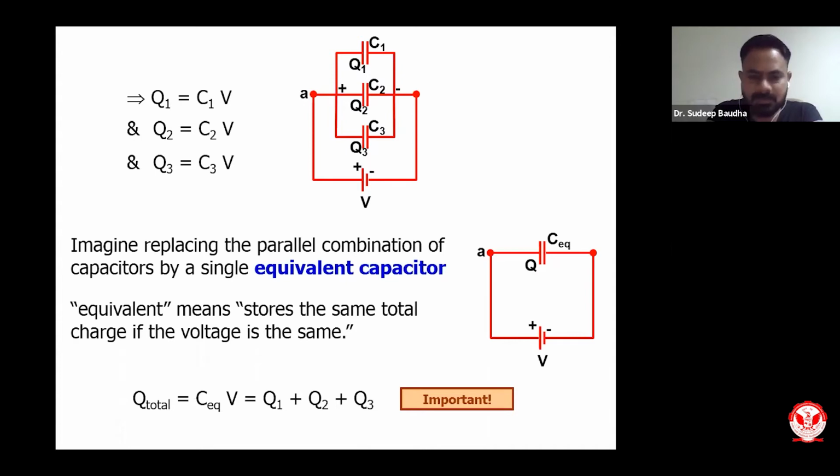So now this is very important to understand that total charge will be combination of all three and the voltage will be same across the capacitors. So I write it as total charge will be equivalent to C equivalent V, which will be equivalent to Q1 plus Q2 plus Q3. A summation of charges across all the capacitors which are connected in parallel.